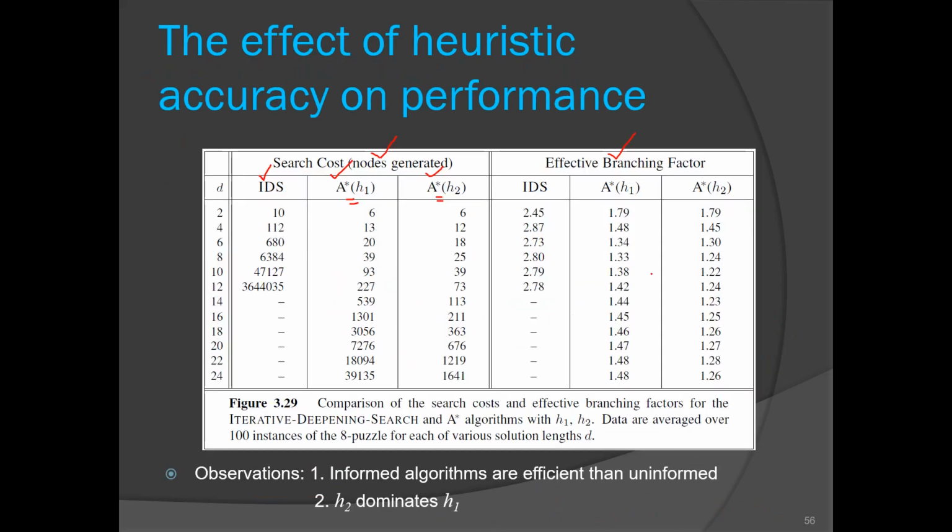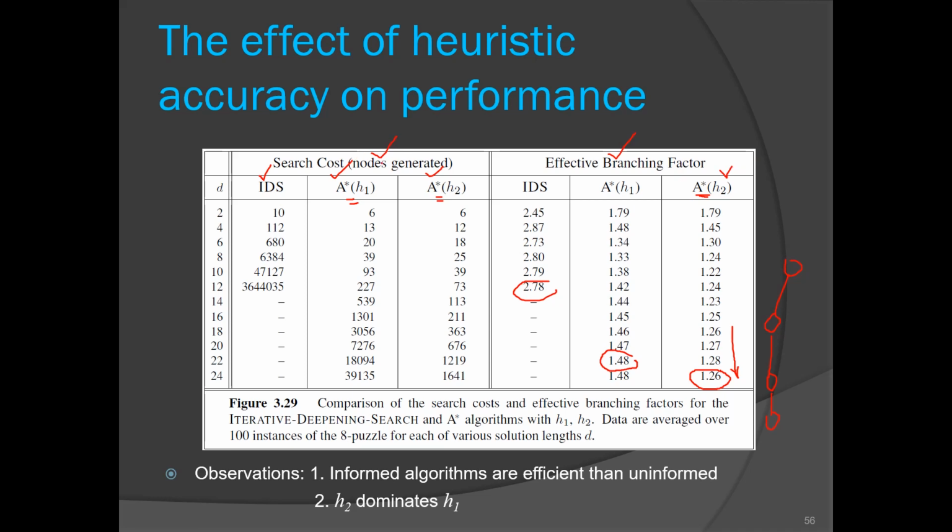Okay, so now see here. We'll first talk about the branching factor. For IDS it is around 2.7 constantly. That means you have to visit 3 branches. But if you compare the score of the H1 heuristic, it is around 1.4. So at max you have to visit 2 branches, and if you see the score of H2, it is 1.2 constantly. So most of the time you have to visit only 1 branch. So it is effectively pruning other branches. As we can see, H2 is performing well.